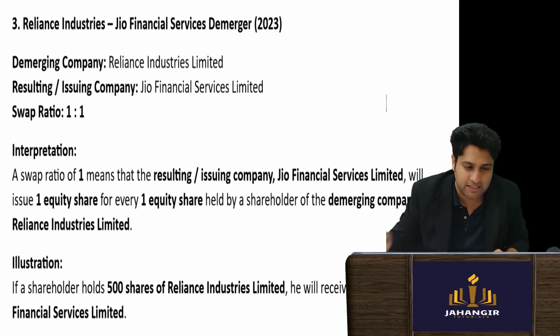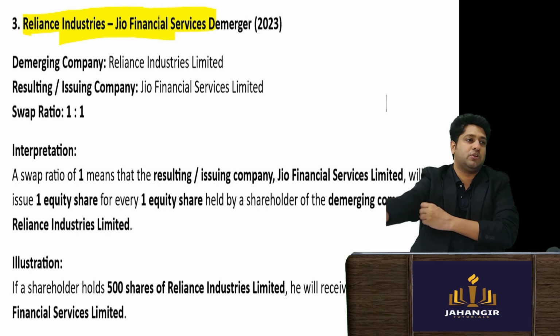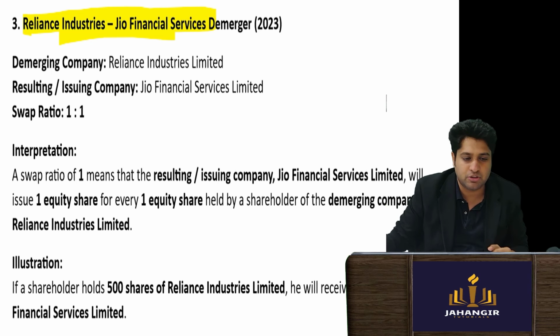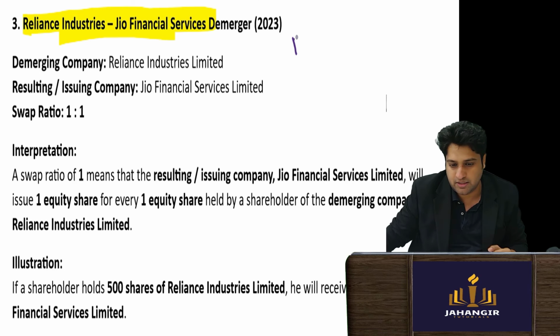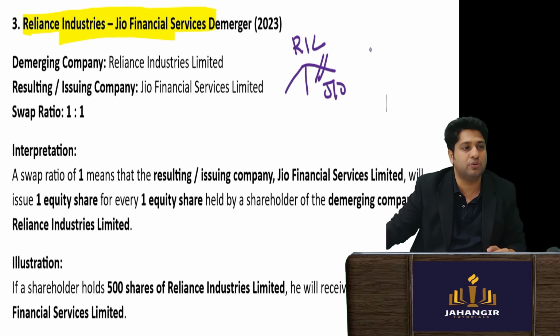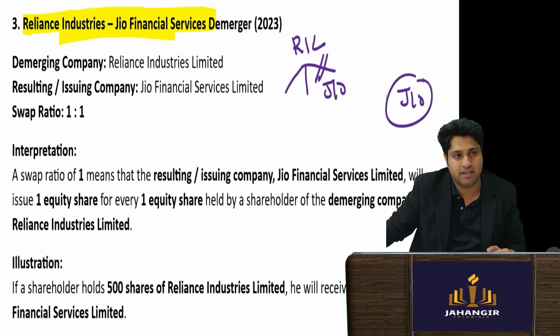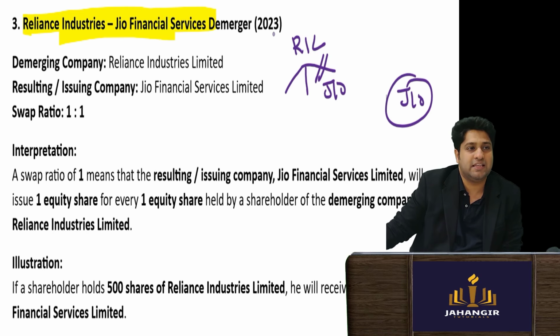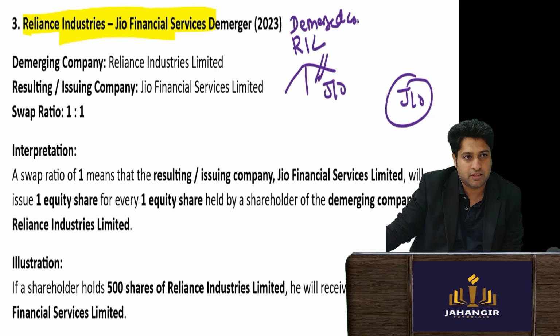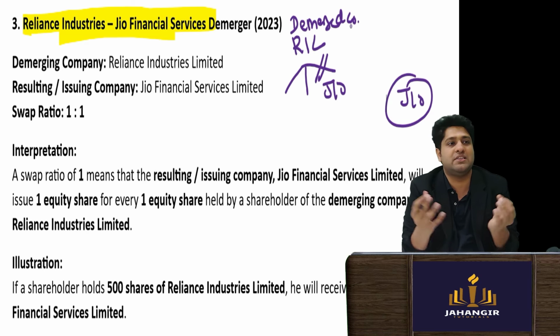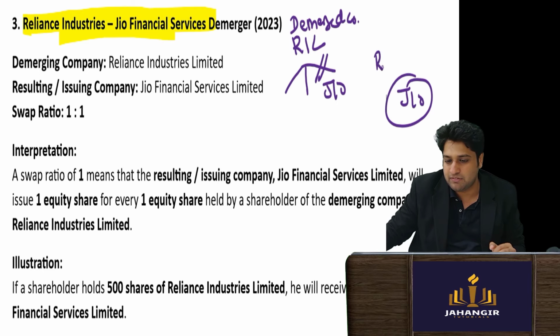Now when we see Reliance and Jio, it was a demerger case. In a demerger, Reliance Industries had many units, including Jio. They split Jio, and Jio became a separate company. The company that is cut is called the demerged company, and this company will be called the resultant company.